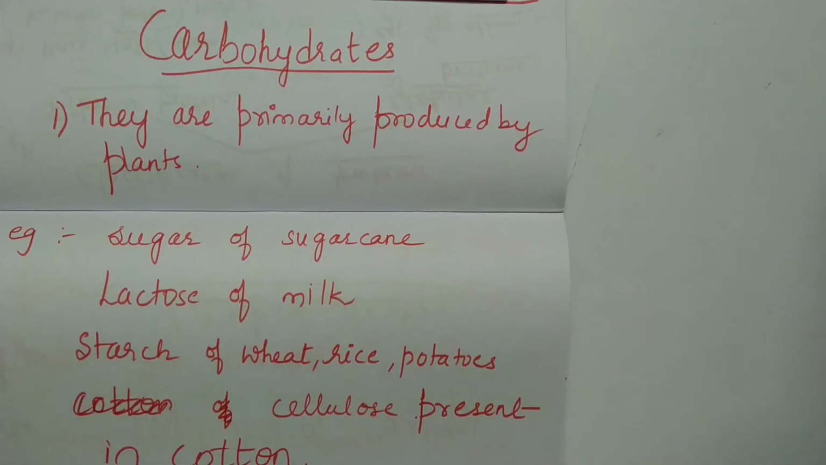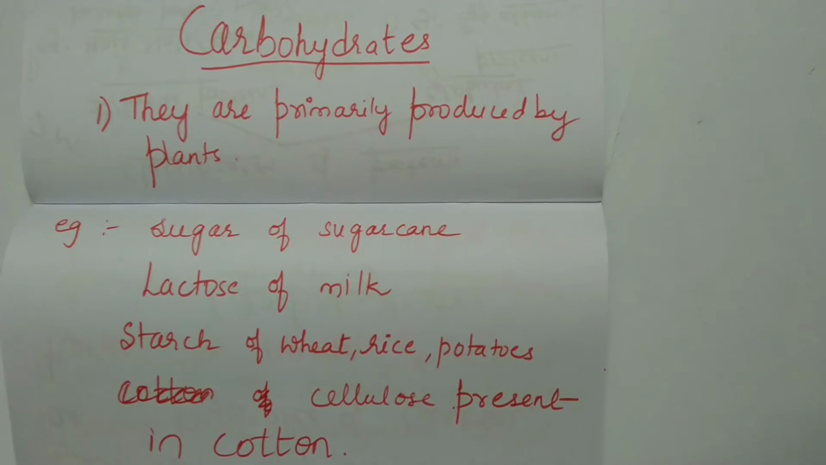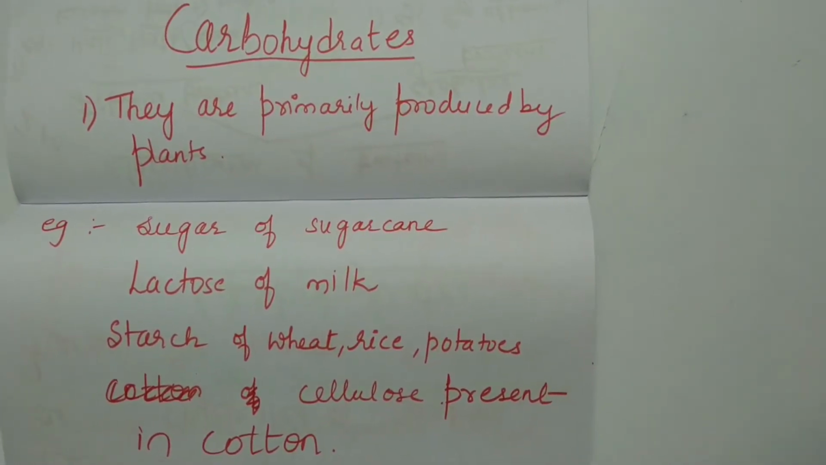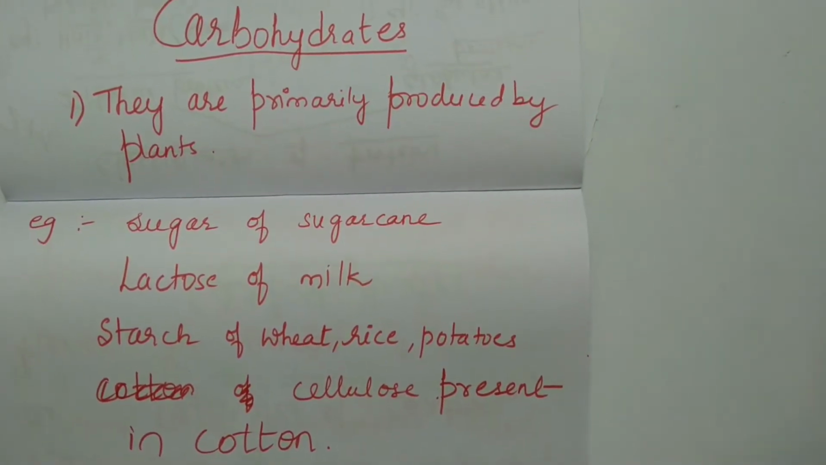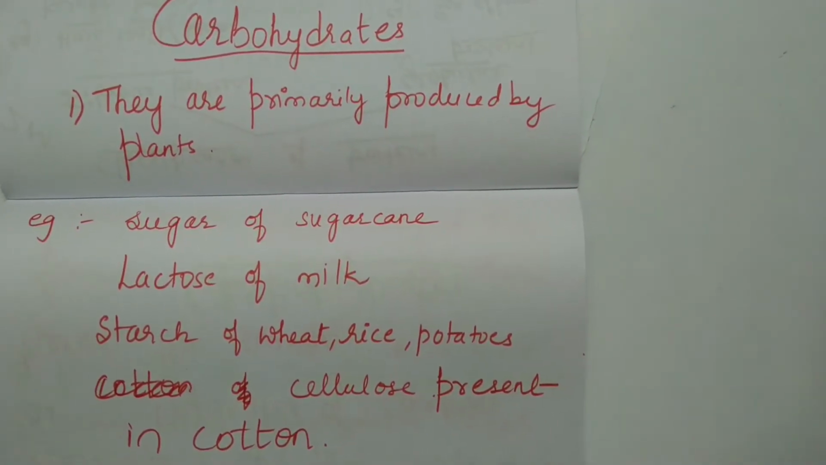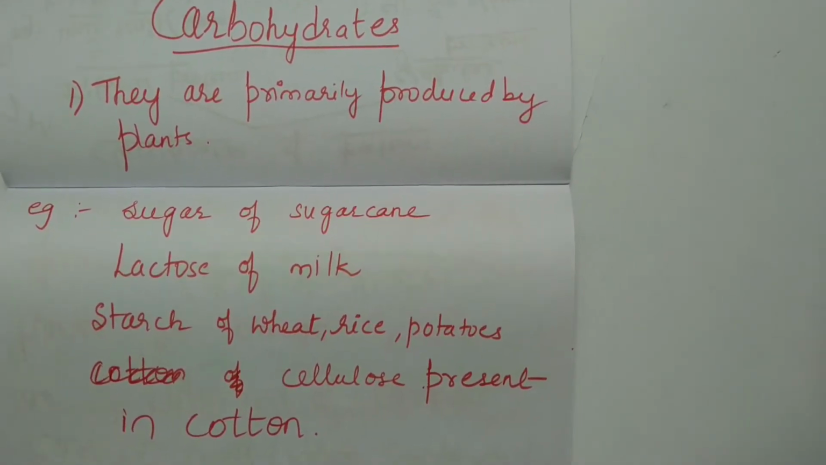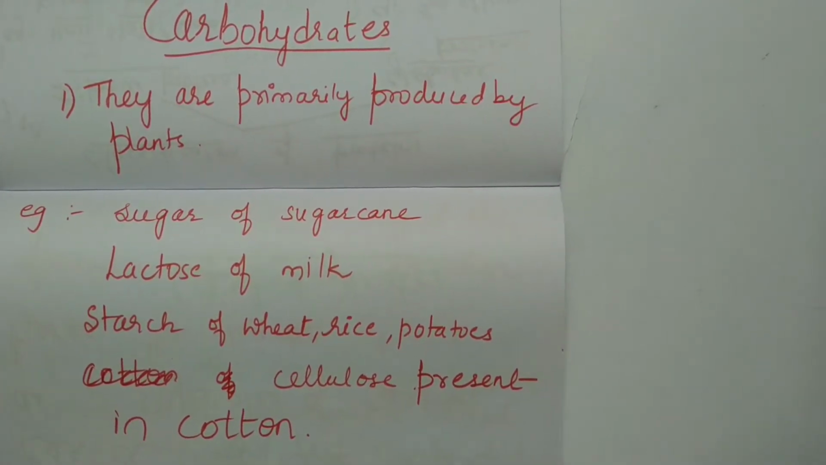Hello children, today we shall look into what are carbohydrates. Hope you have understood the proteins. One of the very good examples of protein is our silk. Silk is a protein and cotton is carbohydrate. With that in mind, I shall introduce you to carbohydrates.